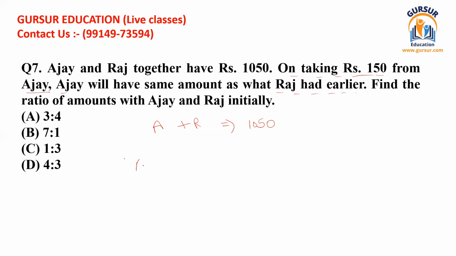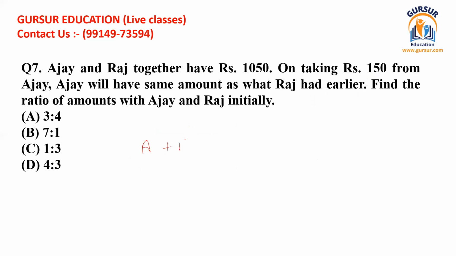So we can write here A minus 150 equals R, that is the first condition that you all know.